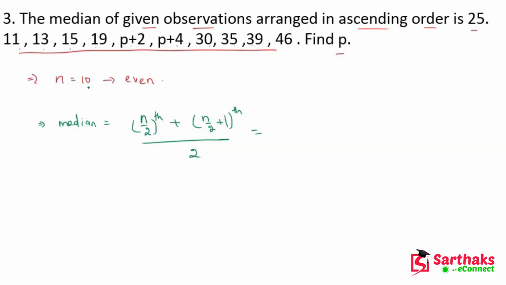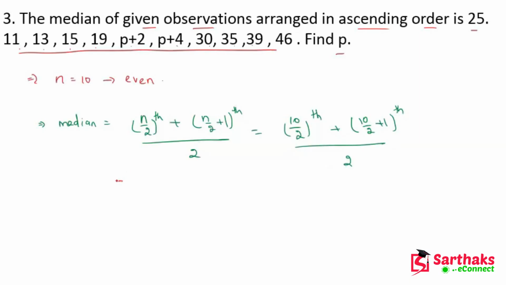Here n is 10, so 10 upon 2th observation plus 10 upon 2 plus 1th observation, divided by 2.